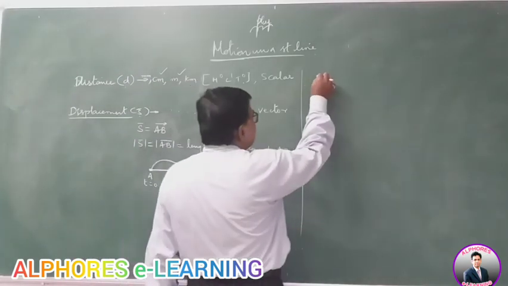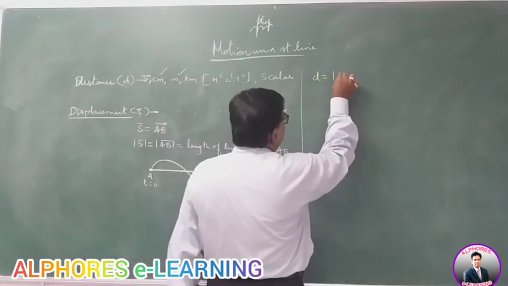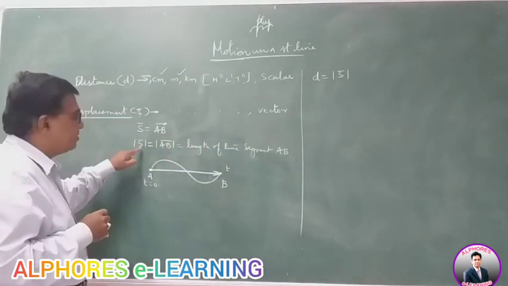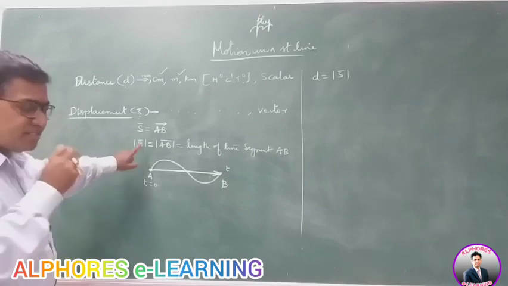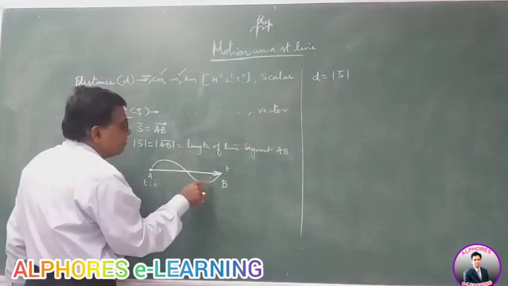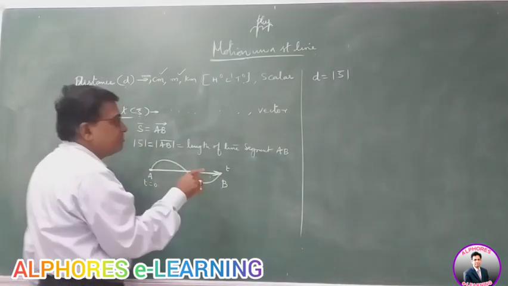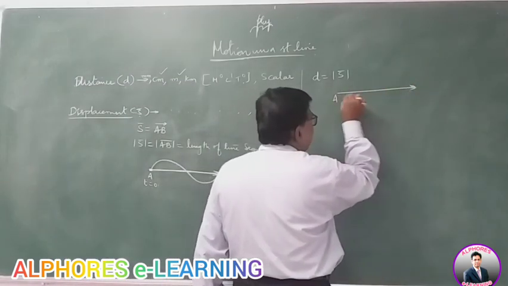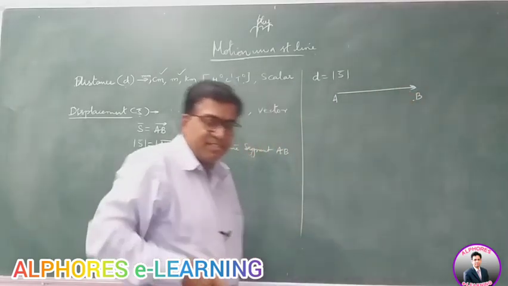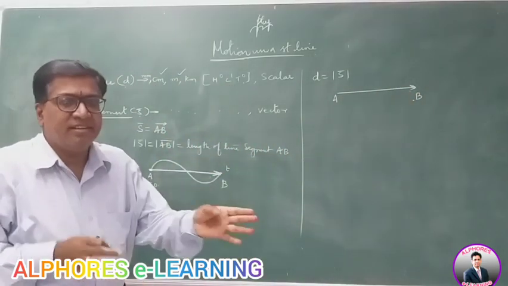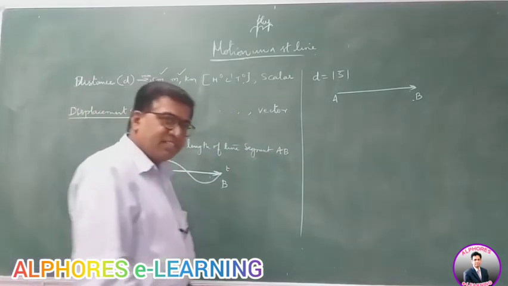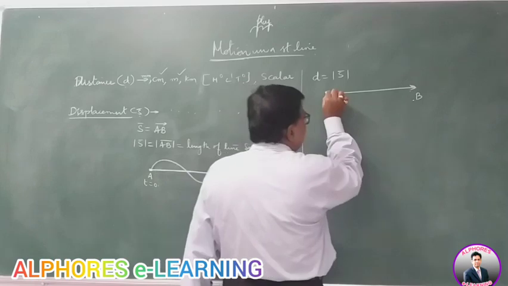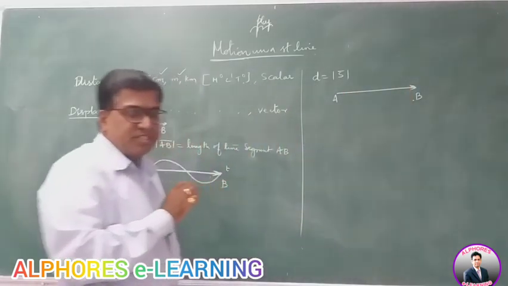So, can distance be equal to the magnitude of displacement? Yes. Distance is the path, but the displacement is a straight line. If the path itself is a straight line from A to B, then the path is a straight line and displacement is also the distance along the straight line. So both are equal. So the body moves in a straight line, so distance is equal to displacement.